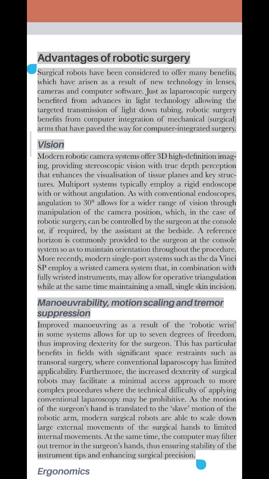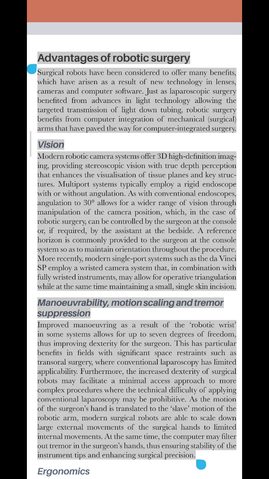Maneuverability, motion scaling and tremor suppression. Improved maneuvering as a result of the robotic wrist, in some systems, allows for up to 7 degrees of freedom, thus improving dexterity for the surgeon. This has particular benefits in fields with significant space restraints such as transoral surgery, where conventional laparoscopy has limited applicability. Furthermore, the increased dexterity of surgical robots may facilitate a minimal access approach to more complex procedures where the technical difficulty of applying conventional laparoscopy may be prohibitive.